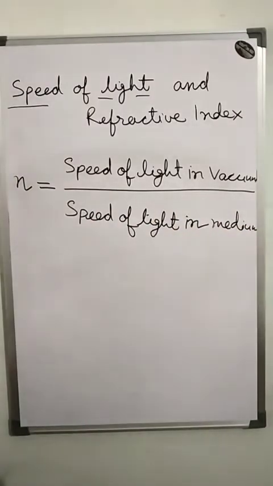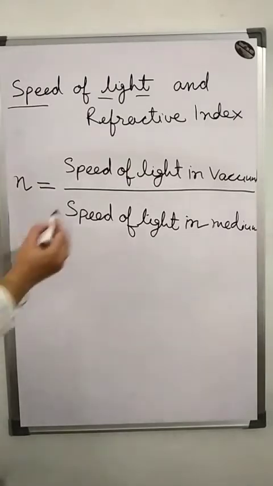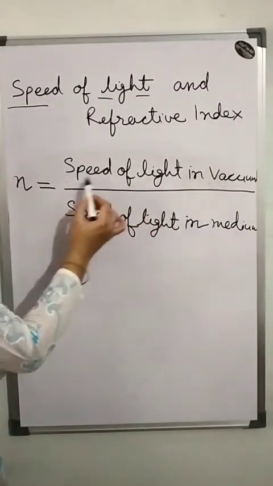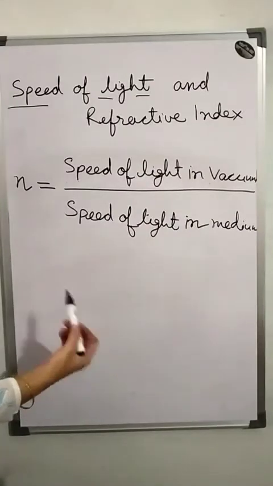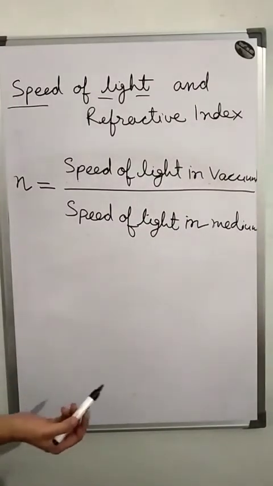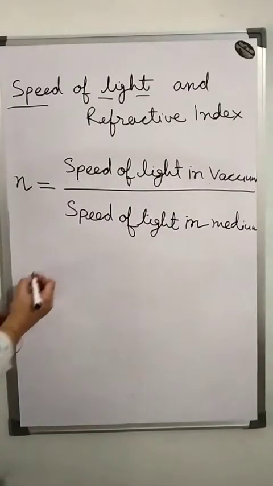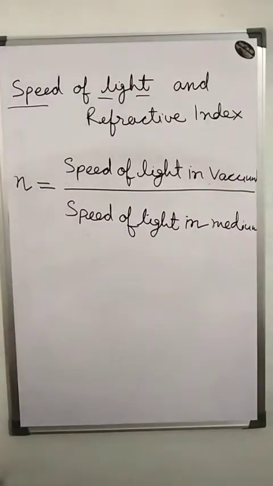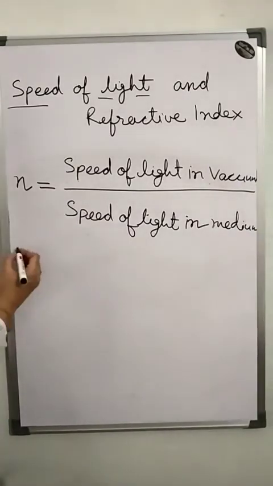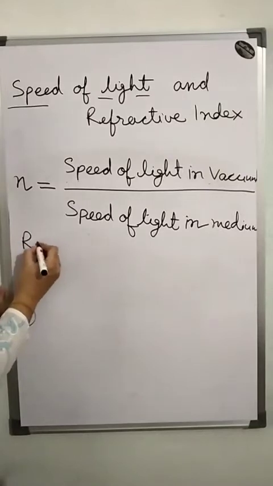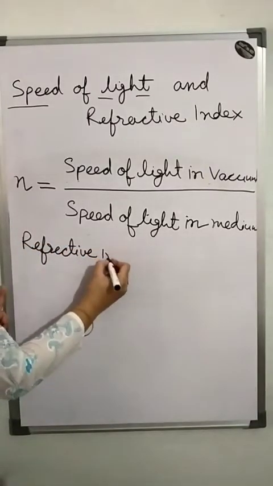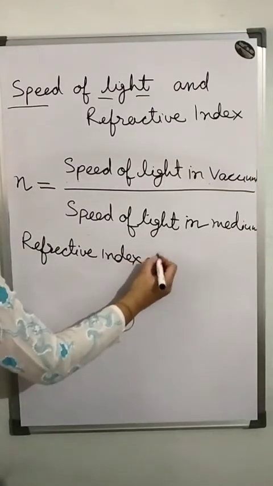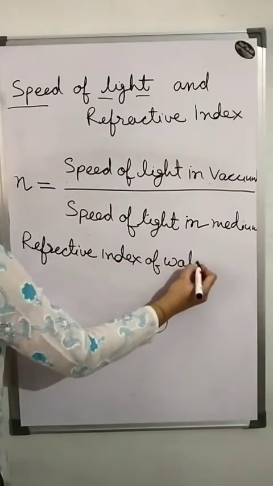The speed of light in vacuum is common in all, and the medium is the one for which we are finding the refractive index. So if we are finding the refractive index of water, then how do we calculate?